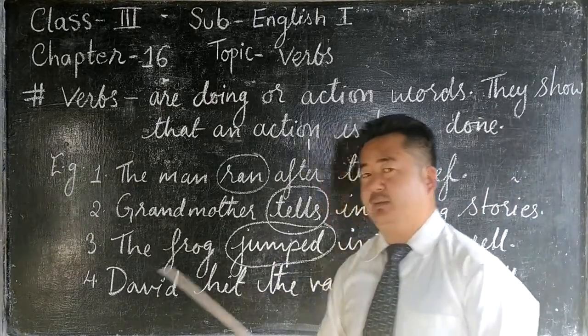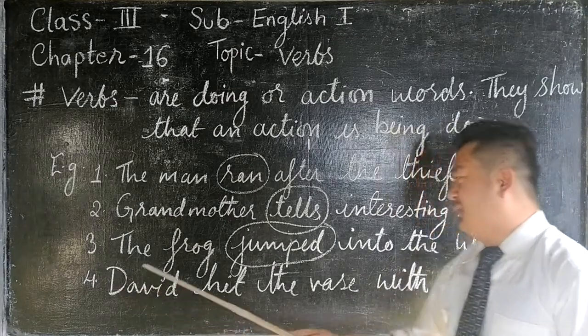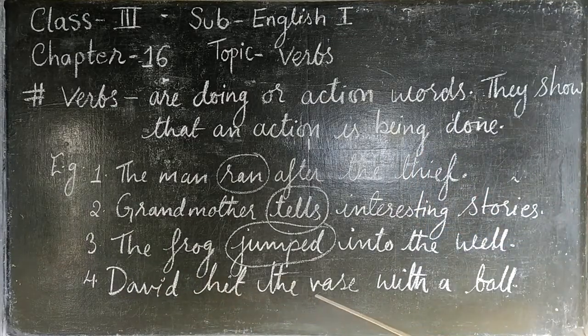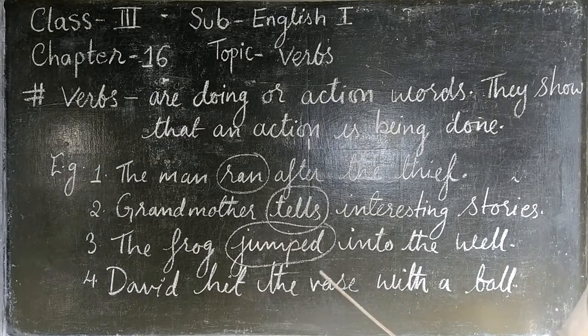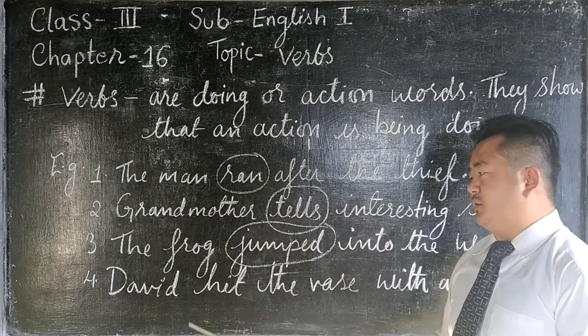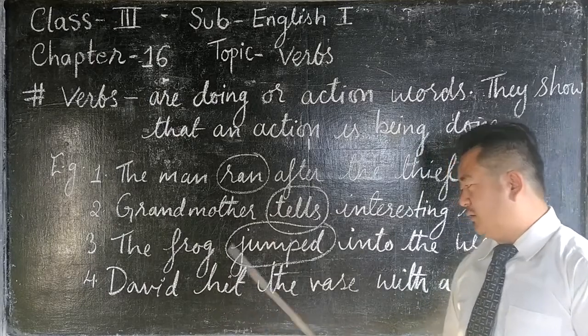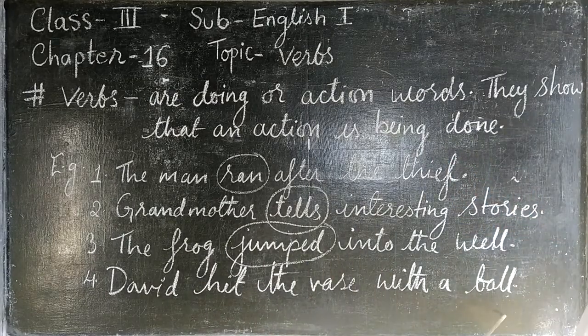The last one. I'm going to read the sentence for you all. David hit the vase with a ball. Where is the action? Find out the verb. Is it hit or vase or David or ball?